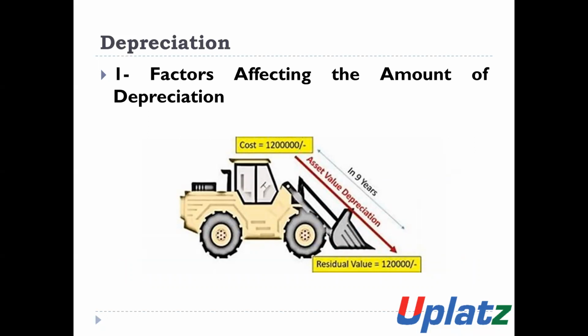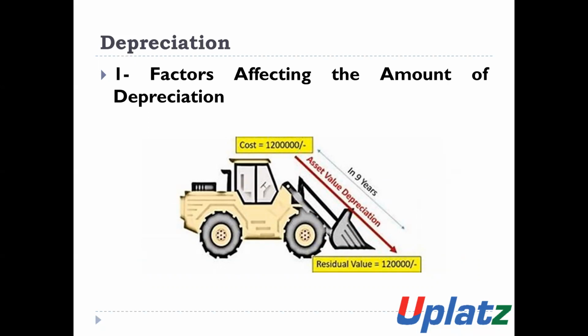Factors affecting the amount of depreciation. Normally, the amount of depreciation is bifurcated.